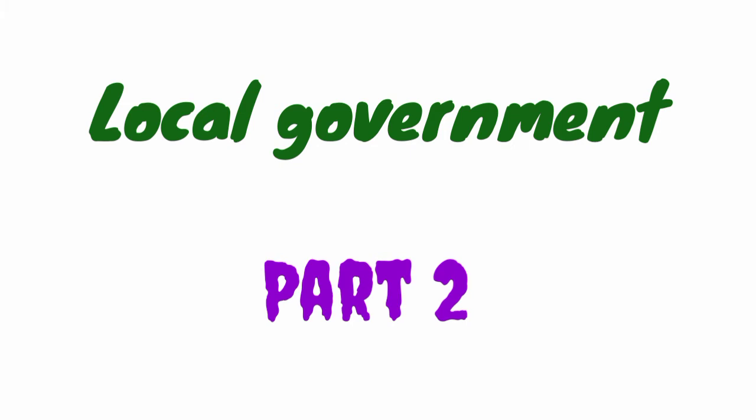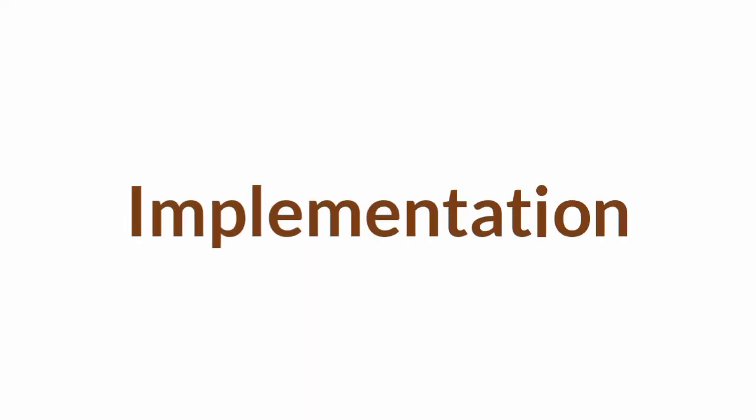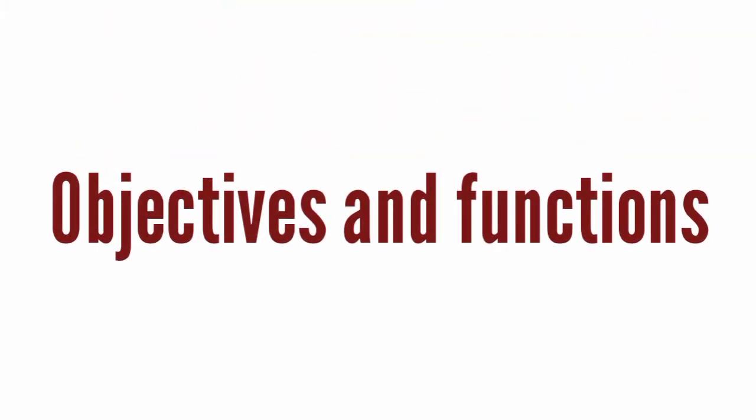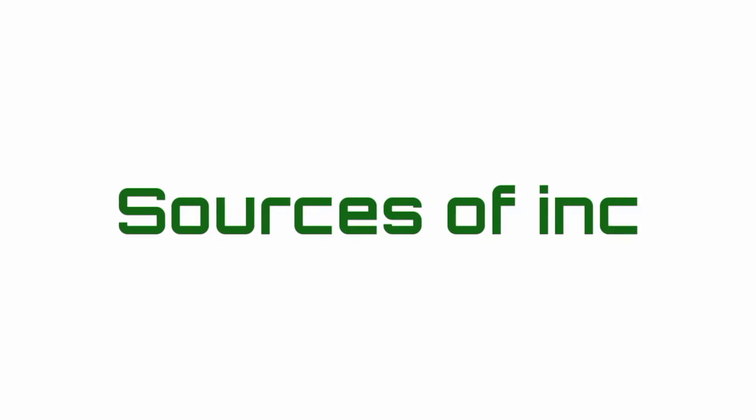Today's class, let us see local government. This is the second part of our full lesson called local government. In our last video, we already discussed the meaning and concept of local government in our India. After that, we saw the implementation of local government in India. After this, we can see the objectives of local government, the functions of local self-government, sources of income in local government, and composition of the local government.